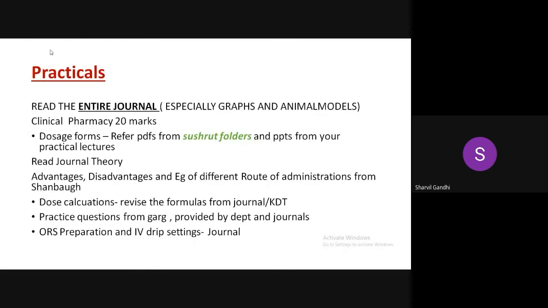For IV drip setting, there is a question in the journal in the parenteral dosage form section about IV drip settings. Read the answer carefully, what are the do's and don'ts, and read the theory from the journal, which is given quite nicely. Next.